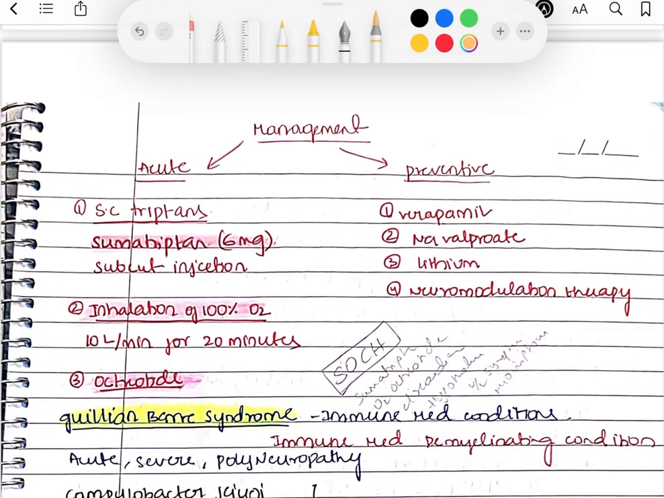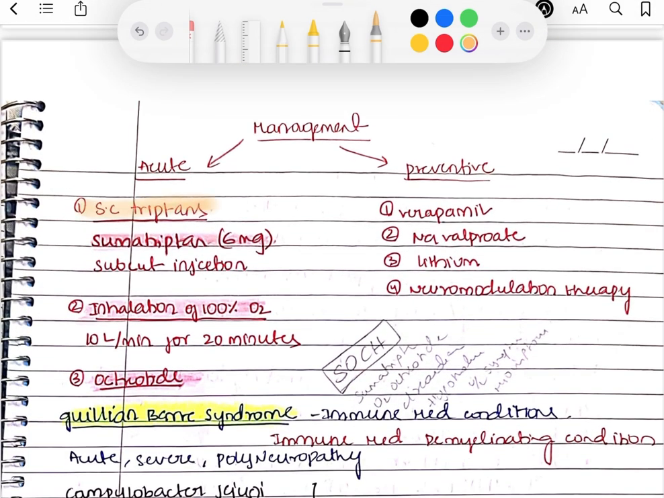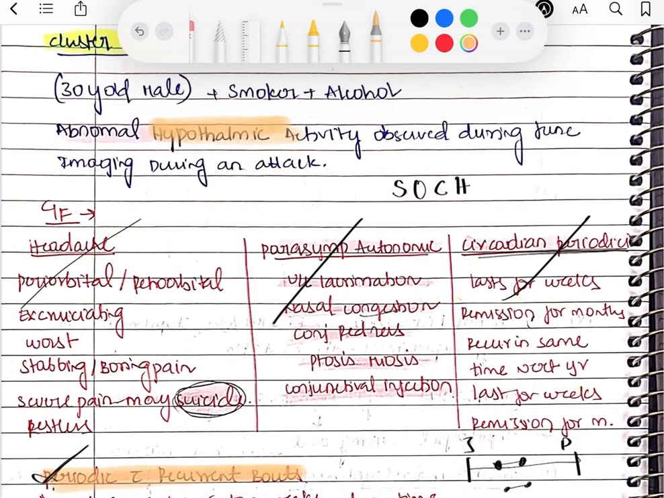Coming to the management, acute management, SO, which is subcutaneous triptan, sumatriptan 6 mg, inhalation of oxygen, octreotide. And in the preventive, you can give them verapamil, sodium valproate, lithium, neuromodulation therapy. So this is about cluster headaches.